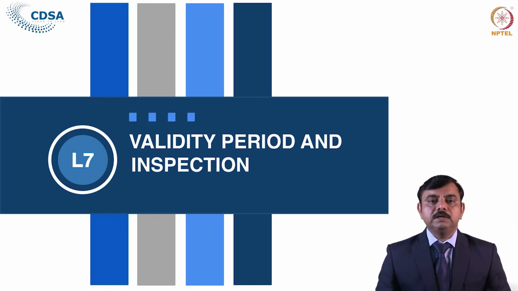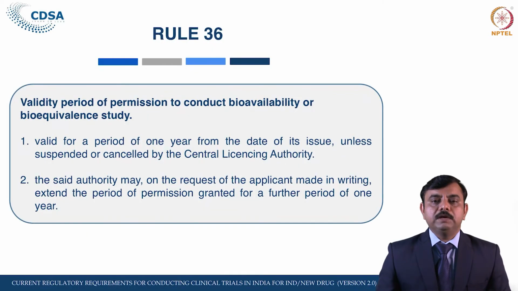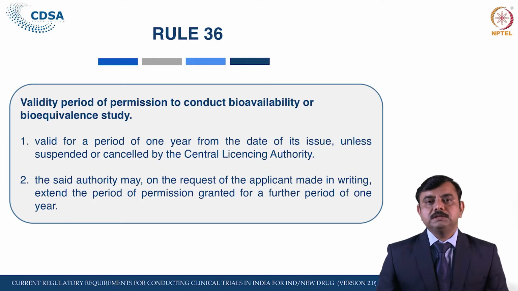Let us see what the validity period and the inspection are. The validity period of the permission granted is 1 year. This is the validity period for the BA/BE study approval. So once the BA/BE study approval has been granted, it would be valid for 1 year, and in case it has not been started within 1 year, it has to be informed to the Central Licensing Authority.